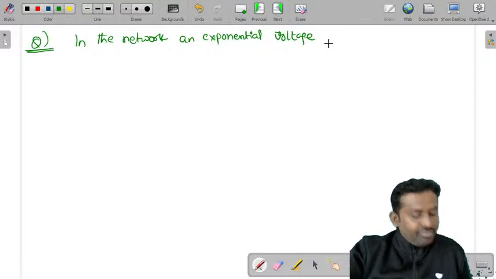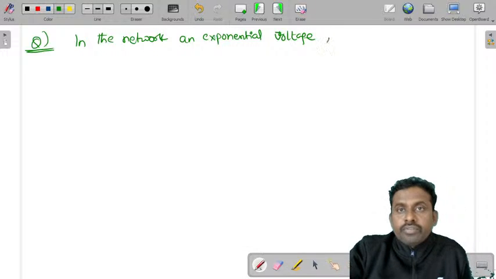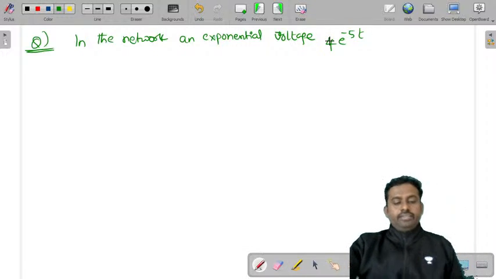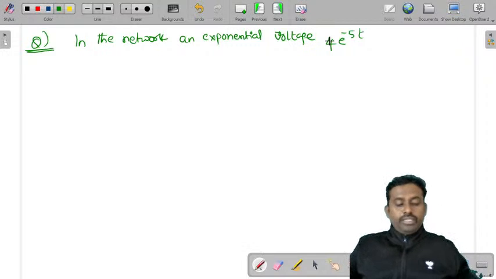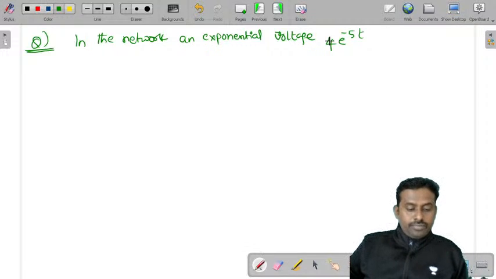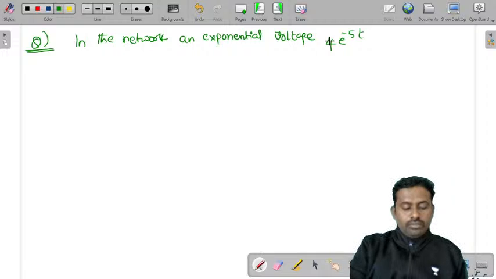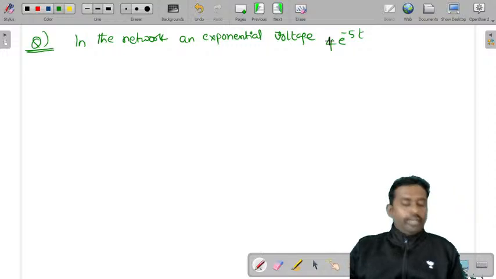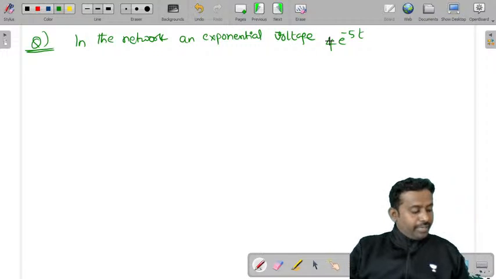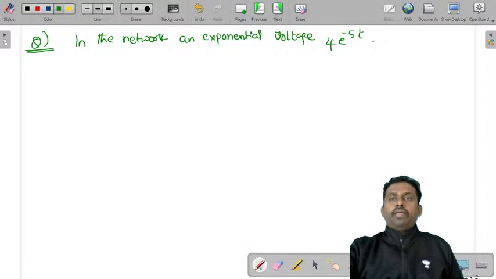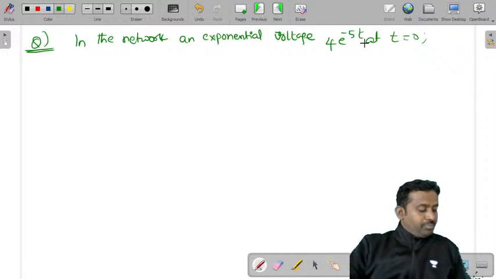What is the exponential voltage? 4 into e power minus 5t. An exponential voltage is given. So an exponential voltage 4 into e power minus 5t is applied at t is equal to 0. So find the expression of current.